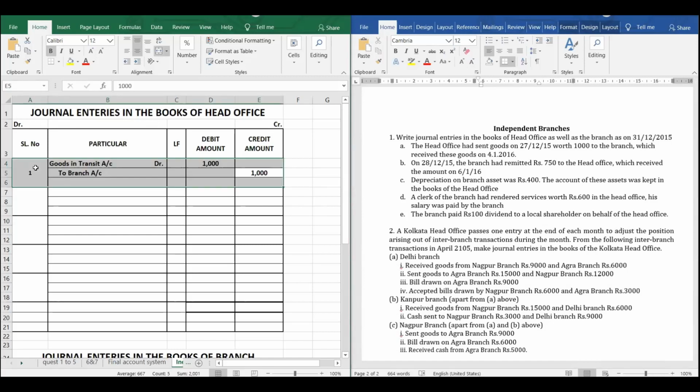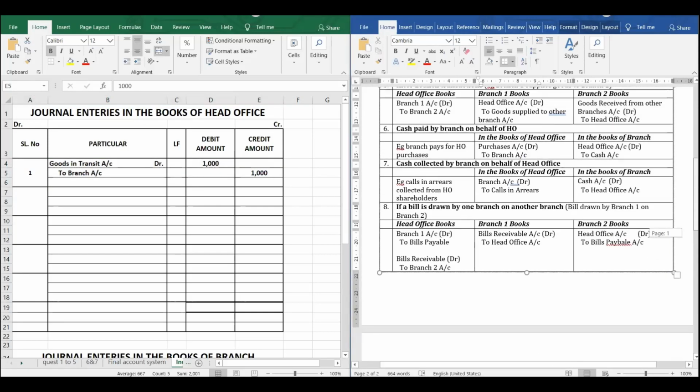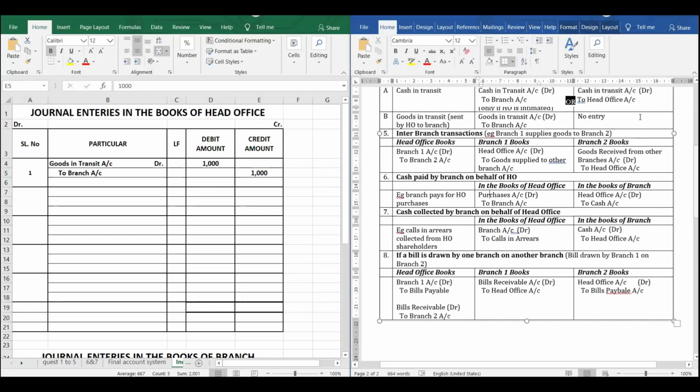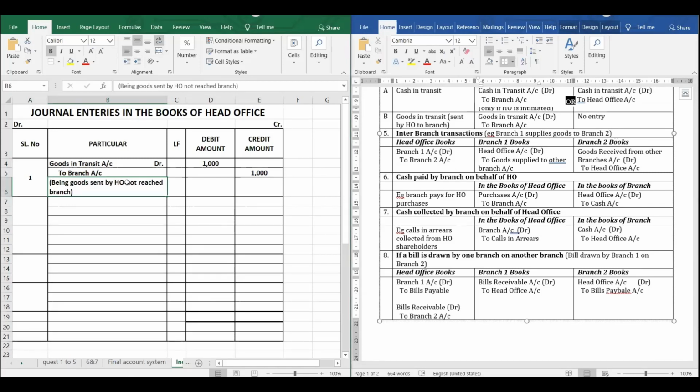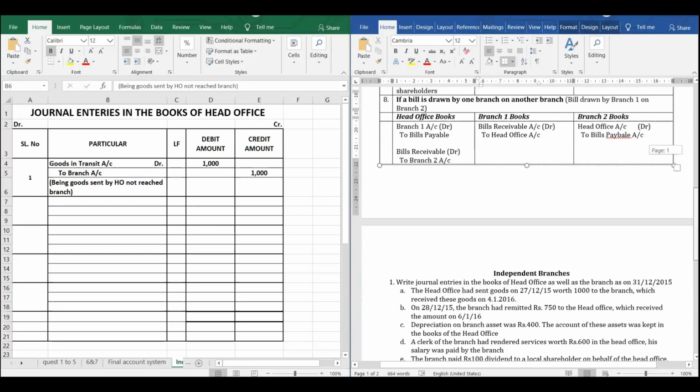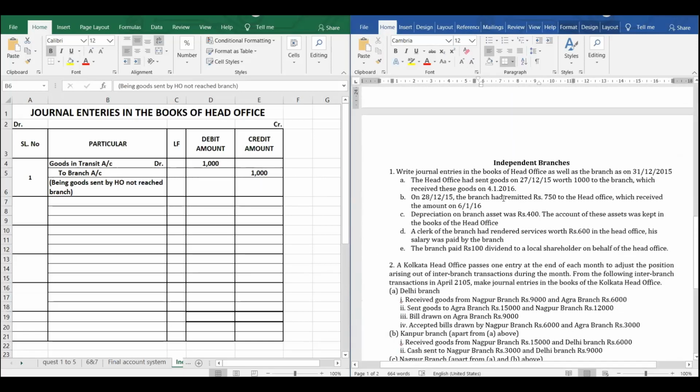So goods in transit, because the goods are sent. I have shown you the journal entry for it. Goods in transit, debit to branch account. Amount is 1,000. So the narration: being goods sent by head office, not reached to branch, because if you remember, the question says we are preparing the journal entry as on 31st December, but it only reached on 4/1/2016. So I have written the narration as being goods sent by the head office, not reached to the branch. So let us go for the next one.